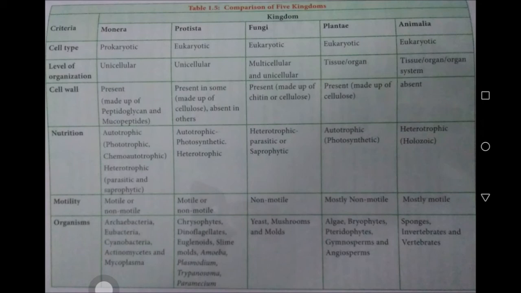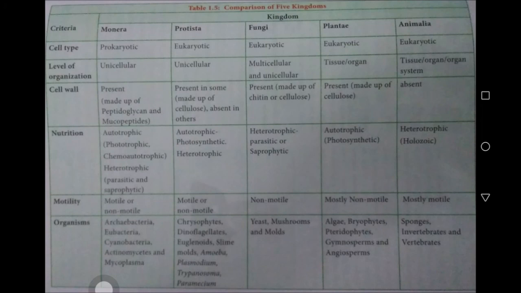Kingdom Protista includes Chrysophytes, Dinoflagellates, Euglenoids, slime molds, amoeba, paramecium, plasmodium and trypanosoma as examples. Fungi examples are yeast, mushrooms and molds.